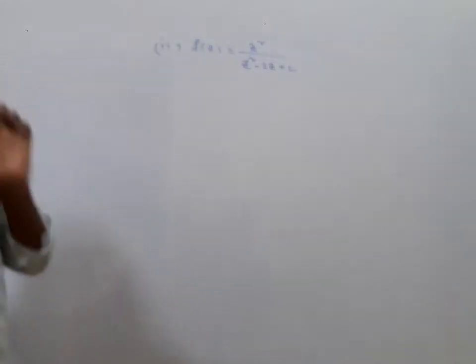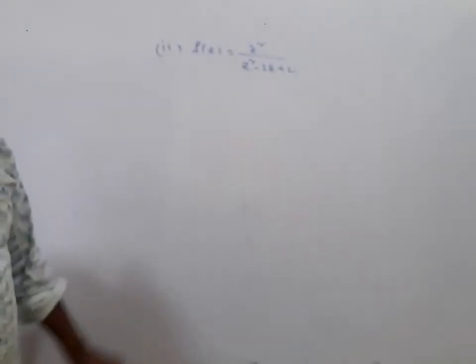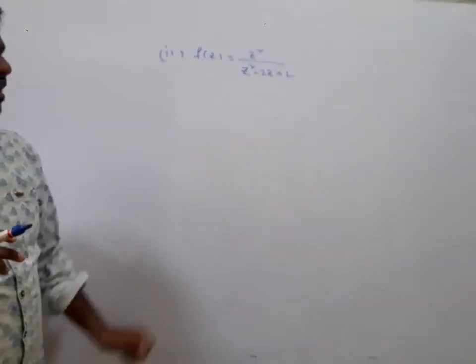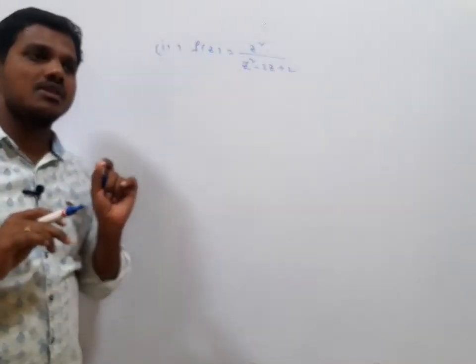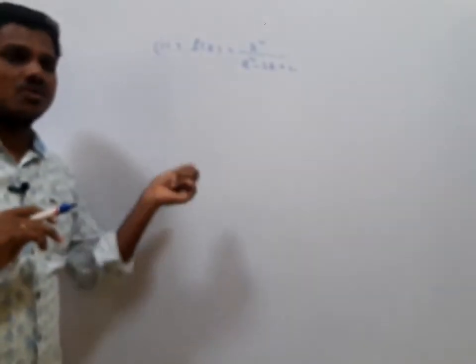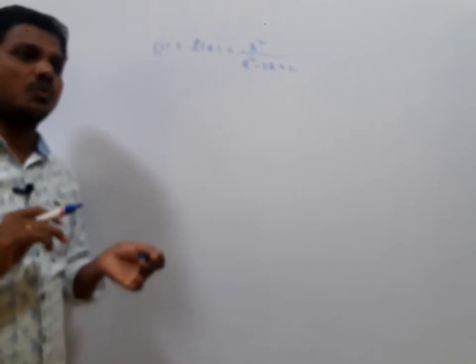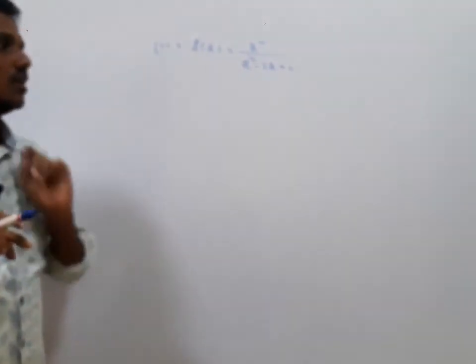Write it in the form of pi of z divided by psi of z. If you write pi of z naught divided by psi dash of z naught, you should identify the z naught. That means we need to identify the isolated singular points and check whether they are simple poles or poles of order something, right?